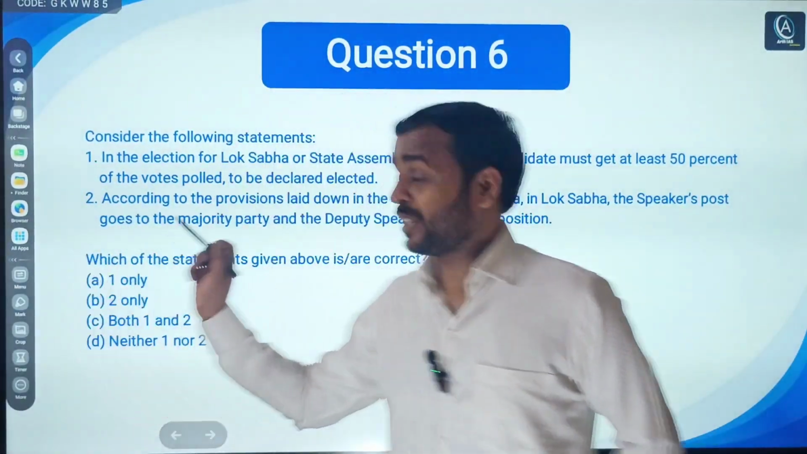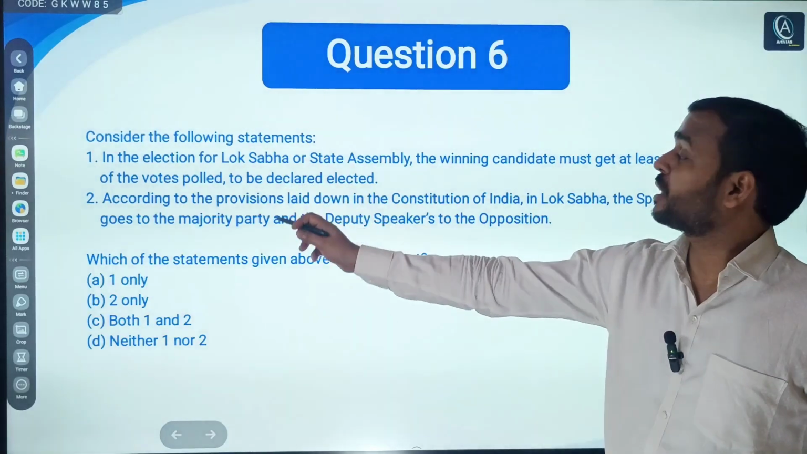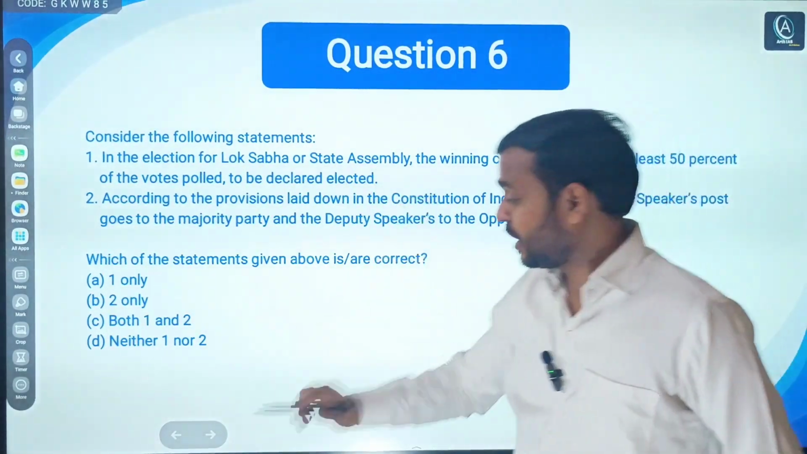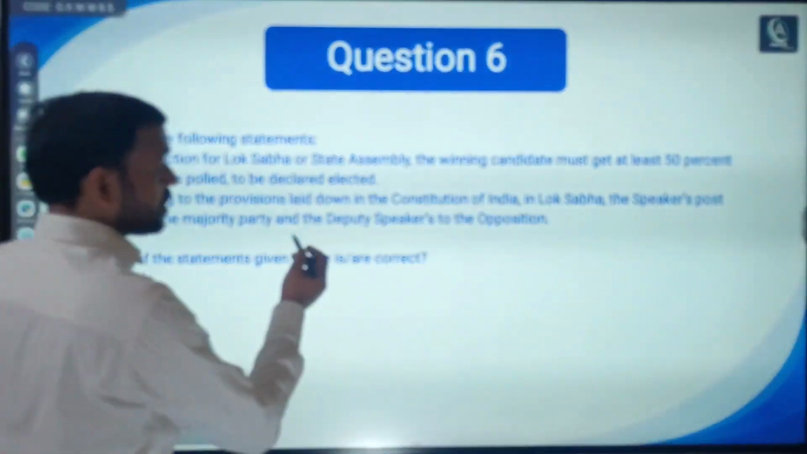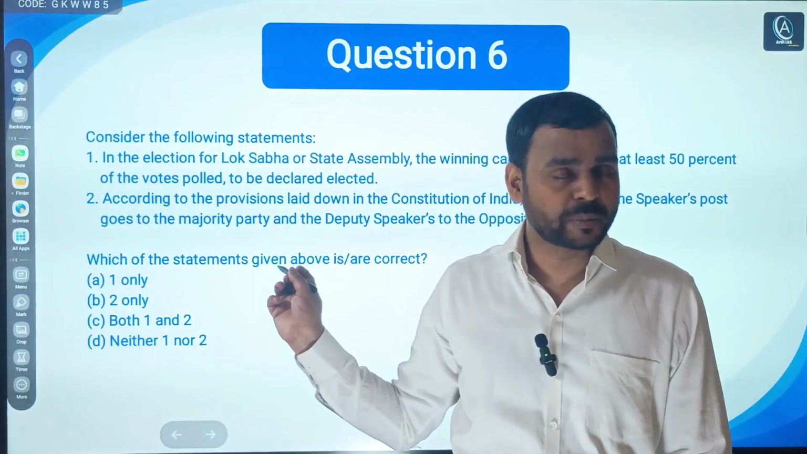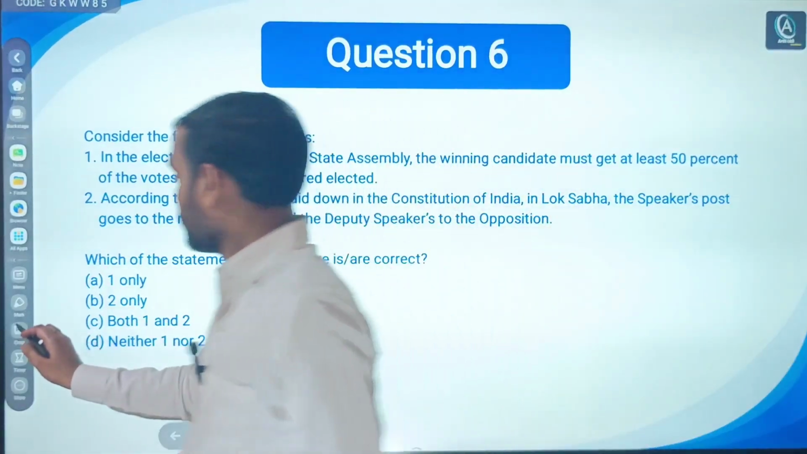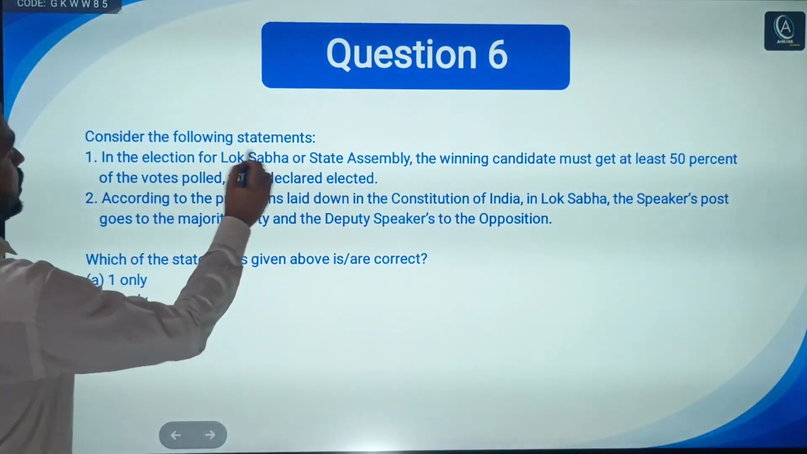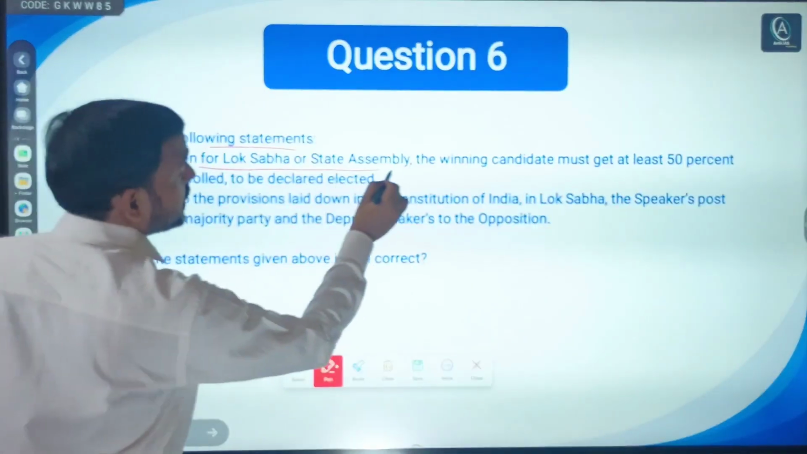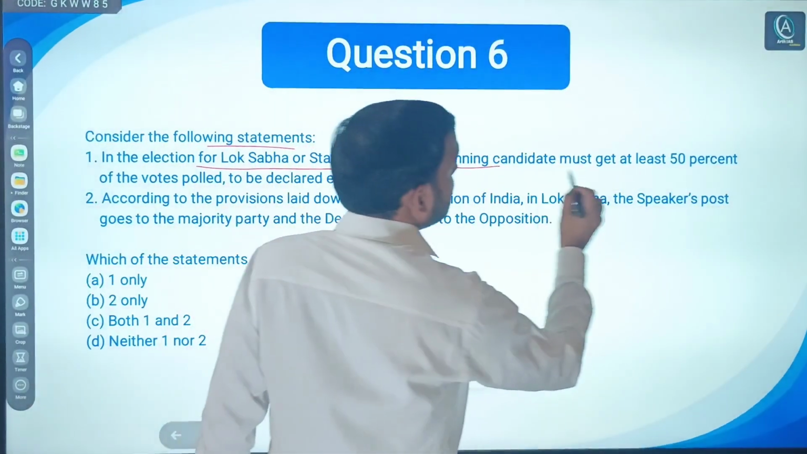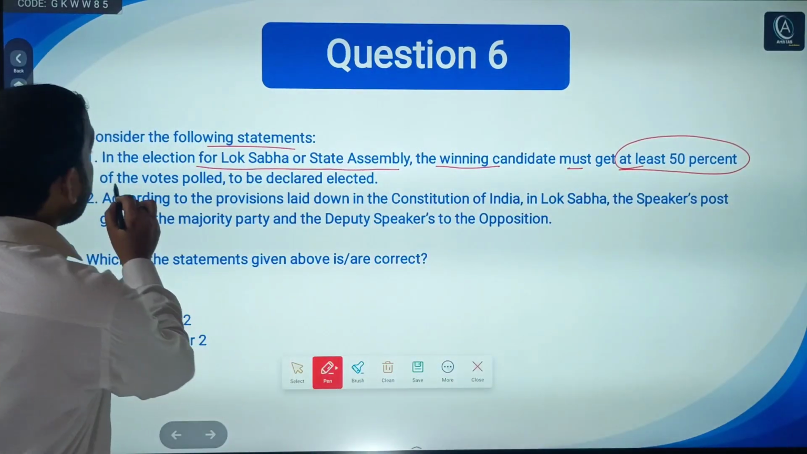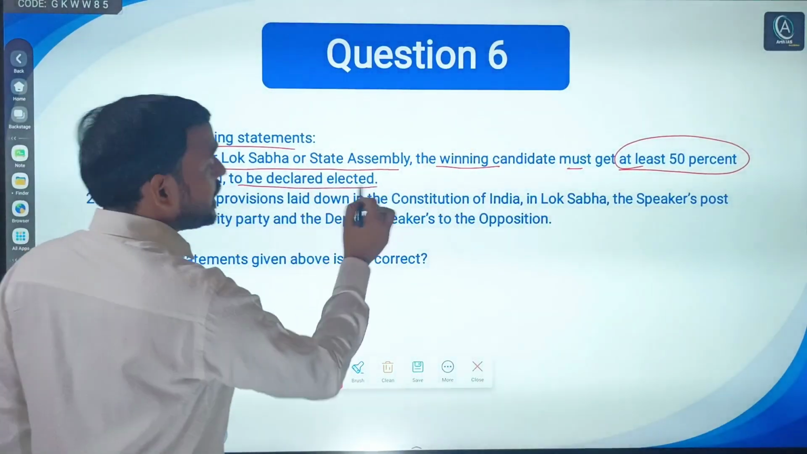Now, the sixth question. Again you can see this question is from parliament; Lok Sabha is included. Though it is only half of the question, it is again from the parliament topic. Just see. First, consider the following statements: in the election for Lok Sabha or state assembly, the winning candidate must get at least 50% of votes polled to be declared elected.